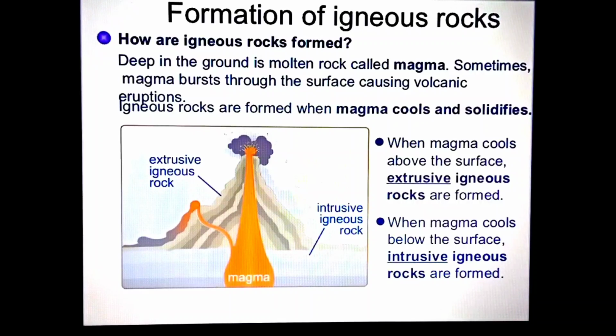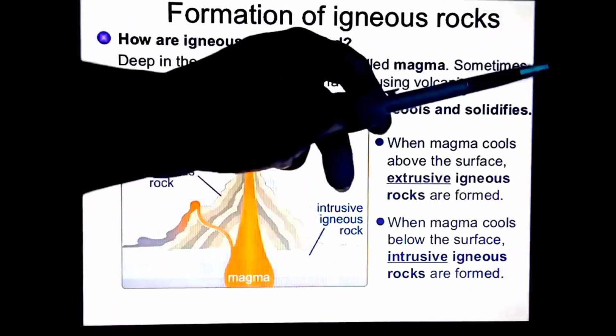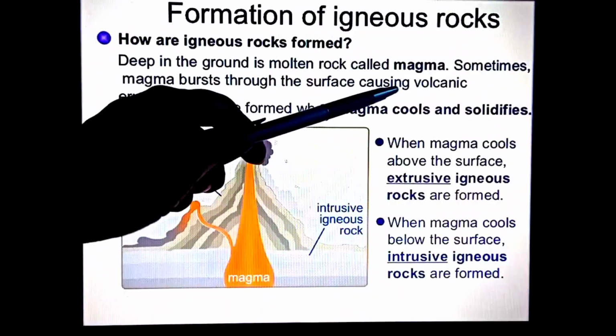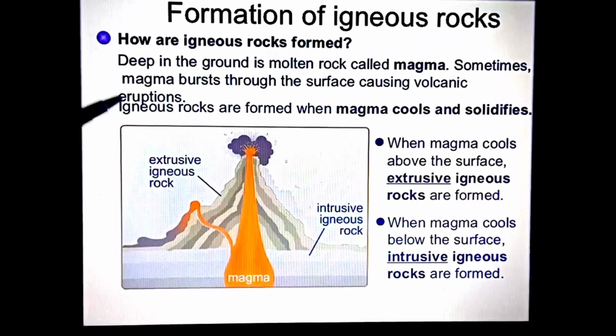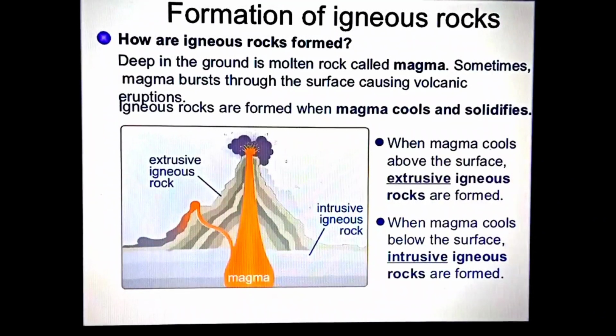Now let's see this. Deep in the ground is molten rock called magma. Sometimes magma bursts through the surface causing volcanic eruptions. Now igneous rocks are formed when magma cools and solidifies. So I hope this is clear that the igneous rocks are formed by cooling down of magma as well as of lava. So first let us learn what is the difference between magma and lava.